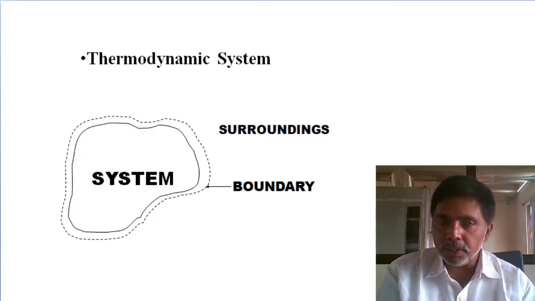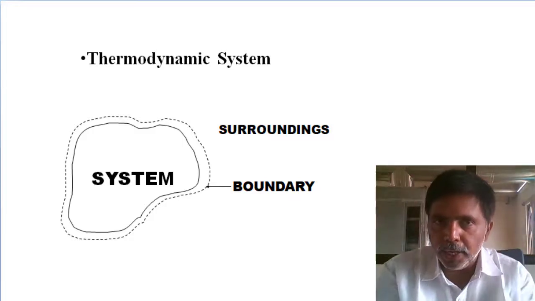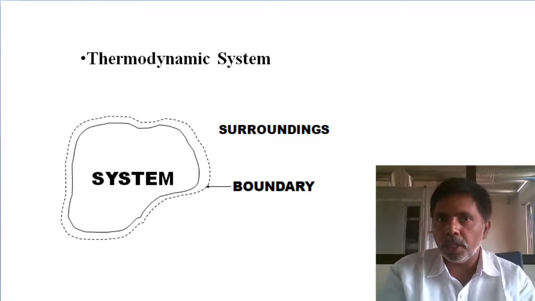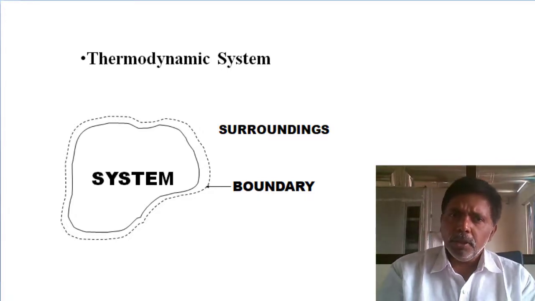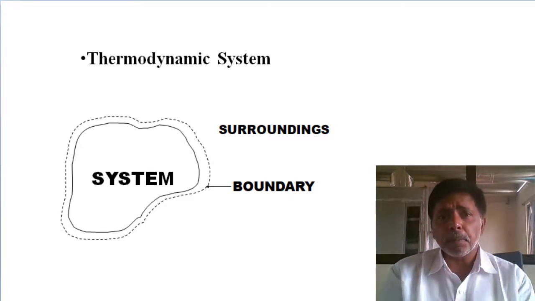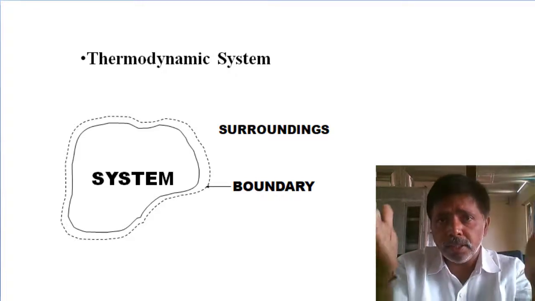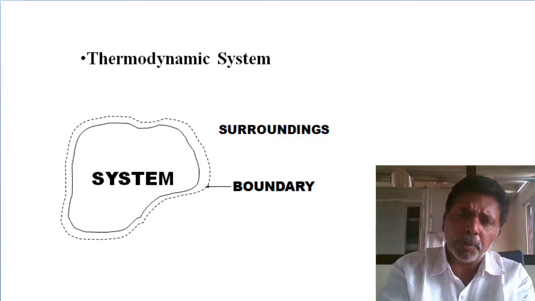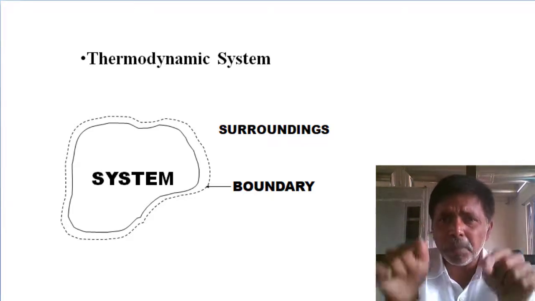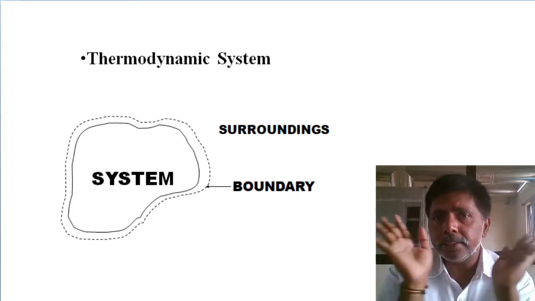So system means nothing. There is no defined shape, defined volume, or any defined objective. System means whatever we are considering for our observation. Whatever the mass or area or volume may be, whatever I consider for my observation, my study, is called the system.